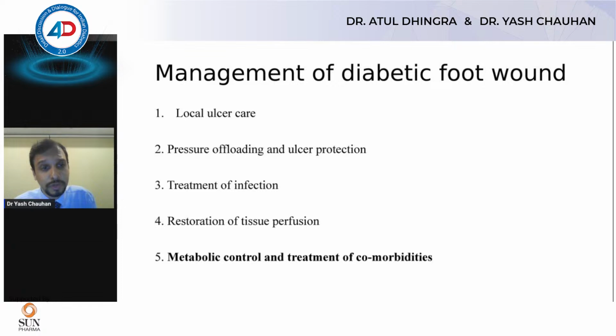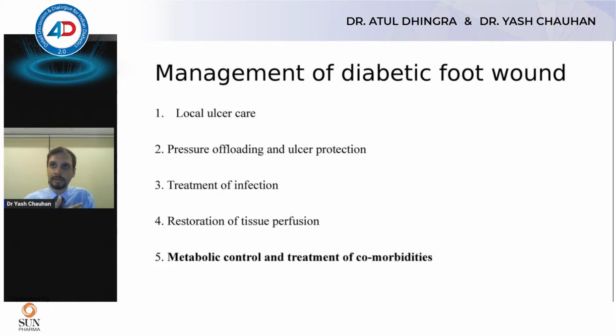The third thing is treatment of infection. It's important to identify what sort of infection there is. The most common organism is usually a gram-positive coccus, but in India we see rampant antibiotic use even for other indications. We've seen resistant organisms.